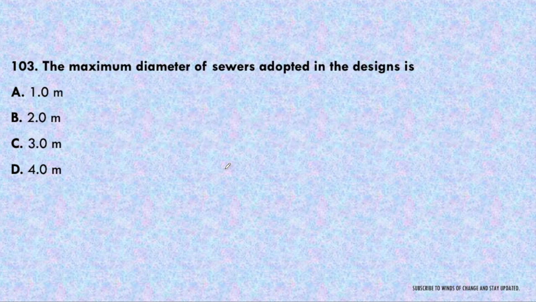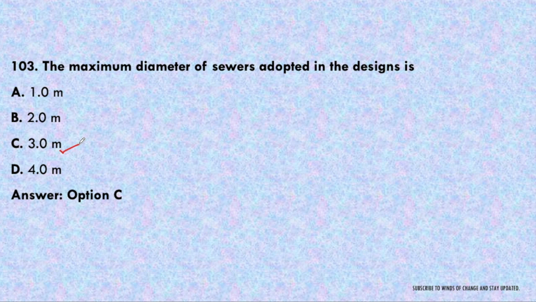Next question. The maximum diameter of the sewer adopted in the design is 1 meter, 2 meter, 3 meter or 4 meter. So the diameter of the sewer varies from 15 centimeter to 300 centimeter. So maximum diameter will be 3 meter, that is 300 centimeter.